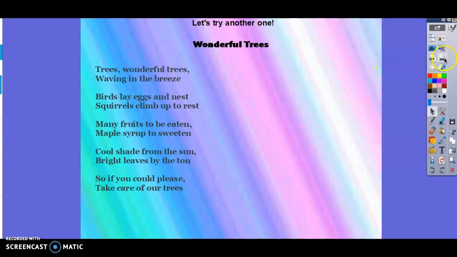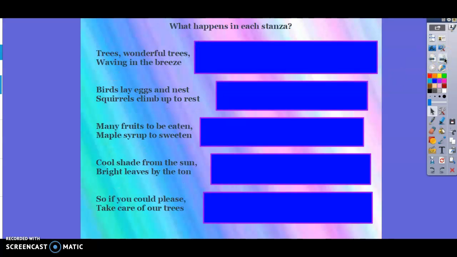I like that one. So, I have the poem here again, and I kind of just spread it apart a little bit so we could write out what happened in each stanza. So, if you're watching this video, I would like you to pause it for a moment and think what happens in each stanza. How could you put it in your own words? So, go ahead and pause and think about that for a moment.